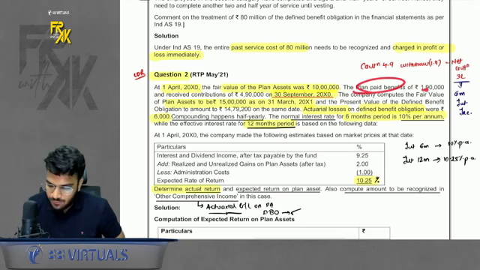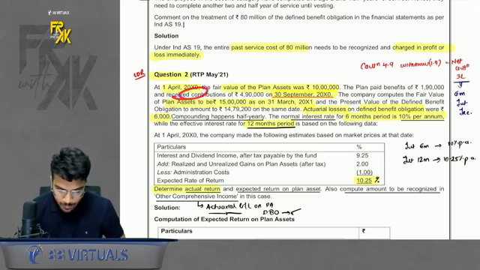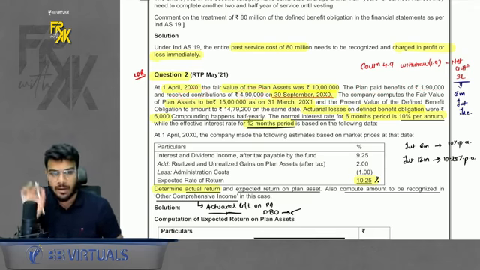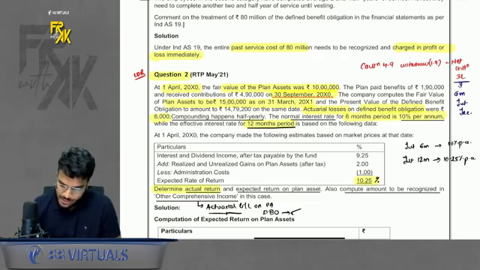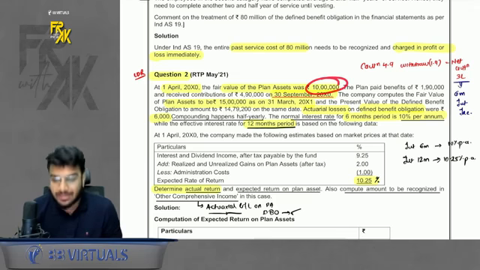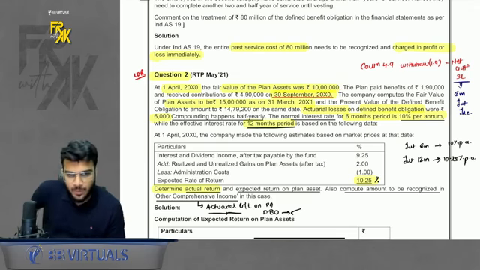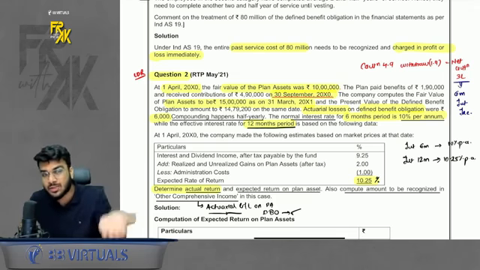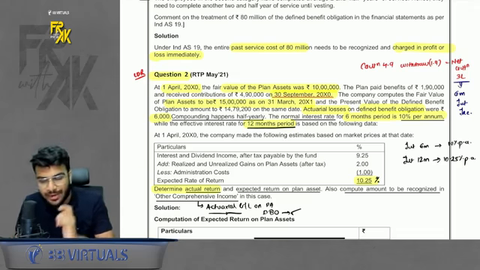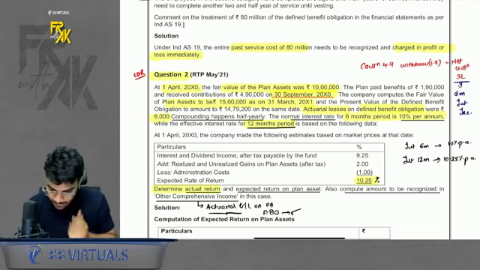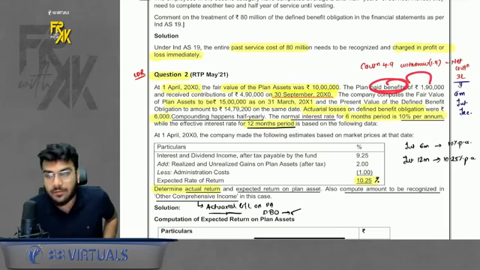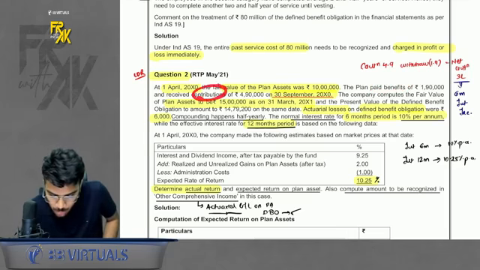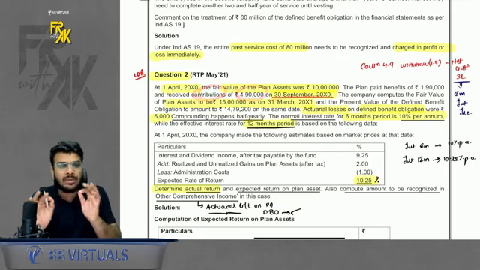Okay, anyways, we paid out benefit of 1,90,000 and contributed 4,90,000 on 30th September. Now the issue was, in all the above questions, we calculated interest only on this 10 lakhs on the opening balance. Because in all the above questions, we used to assume that contribution and benefit were paid at the year end. So no interest impact used to come on that. But it is clearly said that now the benefits you paid of 1,90,000 and the contribution you made of 4,90,000 is happening on 30th September.